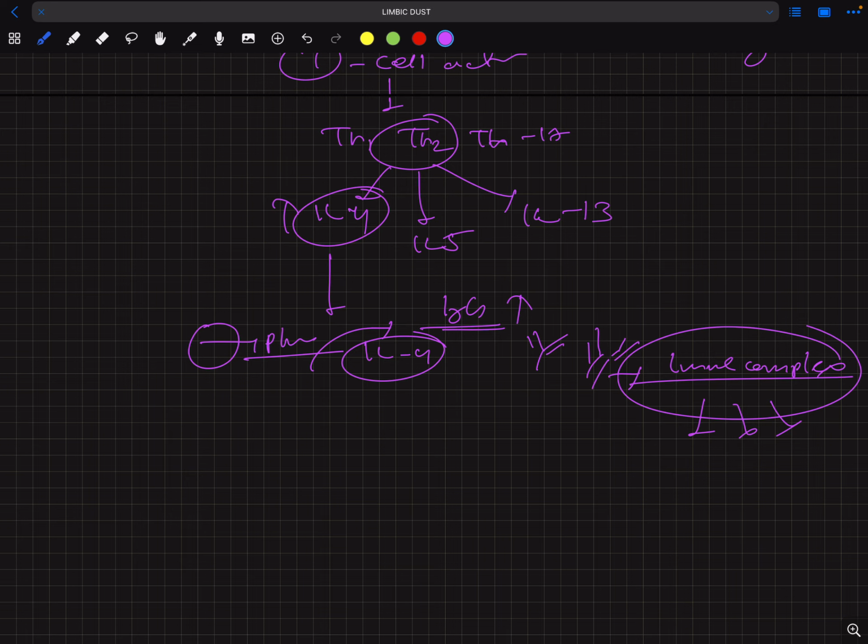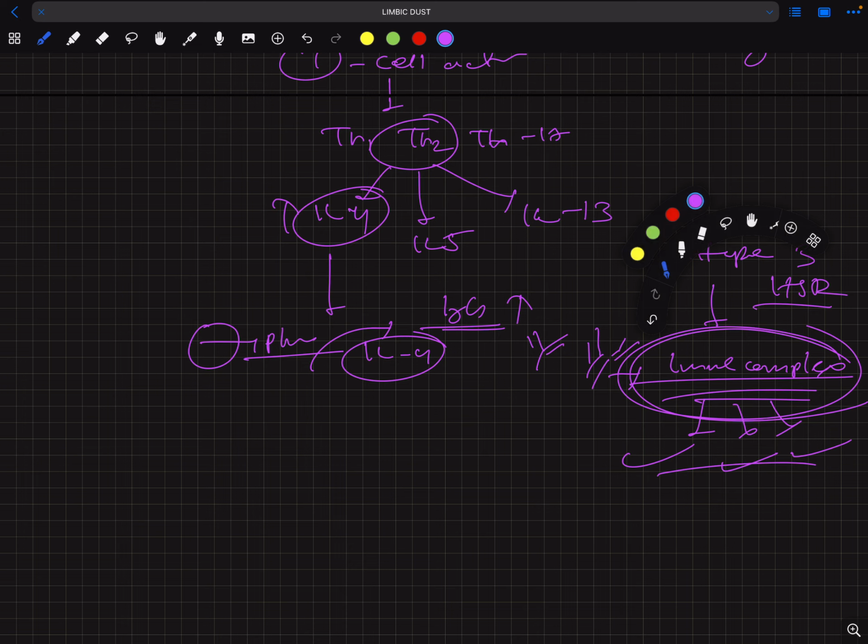When they deposit in the kidney, it leads to glomerulonephritis; in blood vessels it is vasculitis, and in joints it is synovitis. So immune complex deposition is the main pathogenic factor in SLE. So it is called a type 3 hypersensitivity reaction. That's why SLE is called a type 3 hypersensitivity reaction. So this is the basic pathology behind SLE, this is how SLE develops.